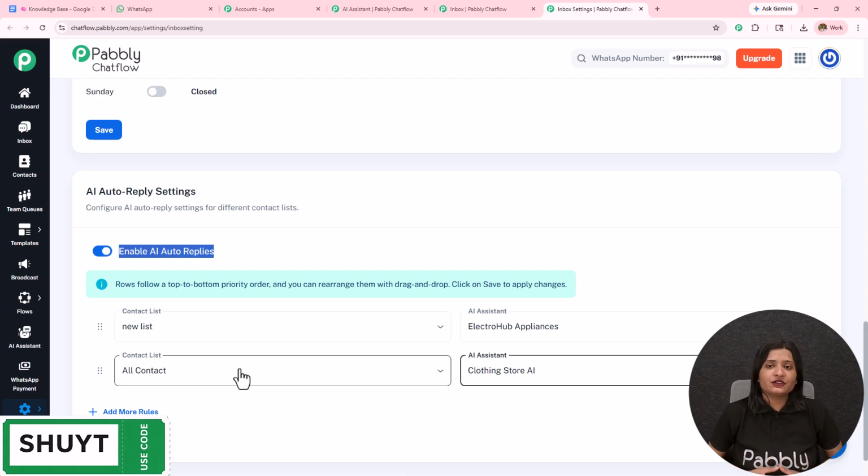Now in this video we have learned how we can create the AI agent, guide our AI agent to reply in a particular manner, how we can create the knowledge base in a detailed format, and then how we can assign this AI assistant to a particular group, to a particular contact, or to all the contacts. So in this manner, we have created the AI agent which can automate our WhatsApp conversation for our business.